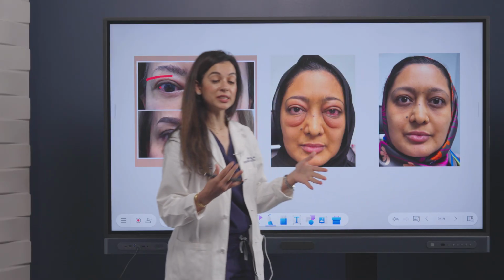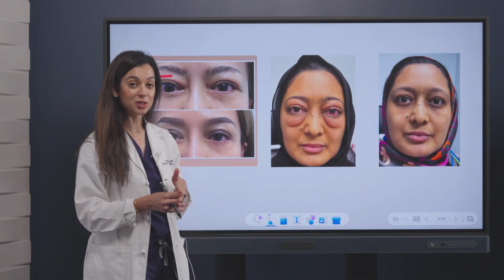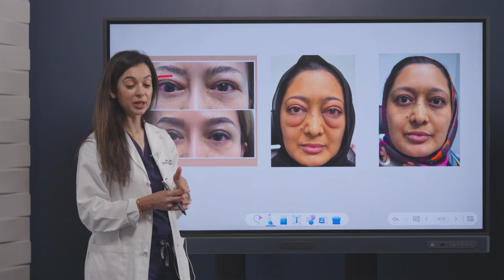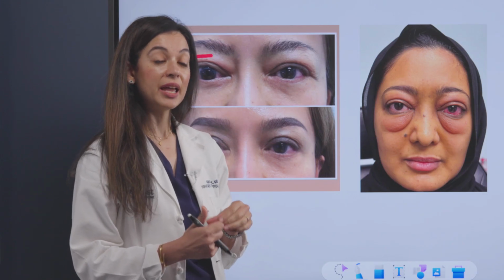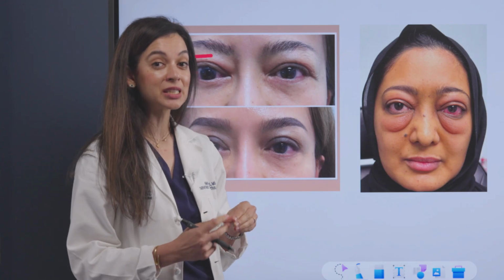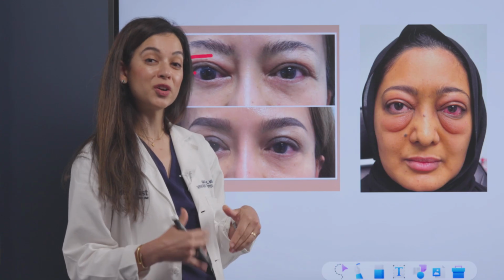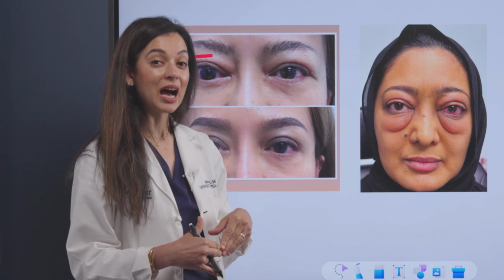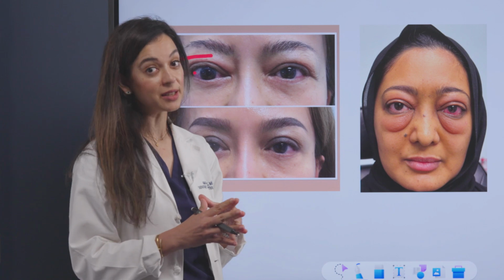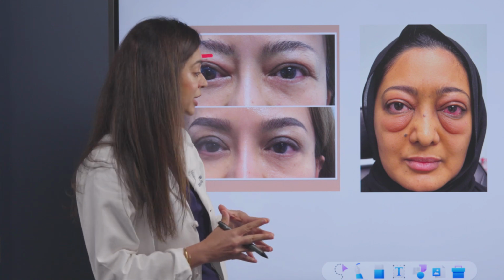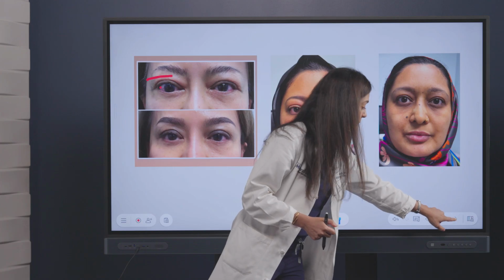Now, there are several side effects that this medication can have, so it's very important to discuss those with your patients. In particular, patients who are diabetic, it can make the blood sugar go up. If patients have pre-existing hearing loss, it can also worsen this and cause hearing loss. And in patients who have underlying inflammatory bowel disease, this medication can worsen it. So it's important to be selective and have those conversations with your patients to see who is an ideal candidate for which potential medical therapy.